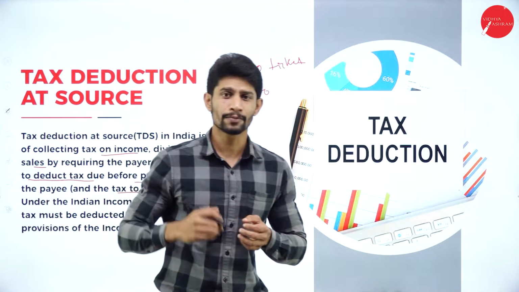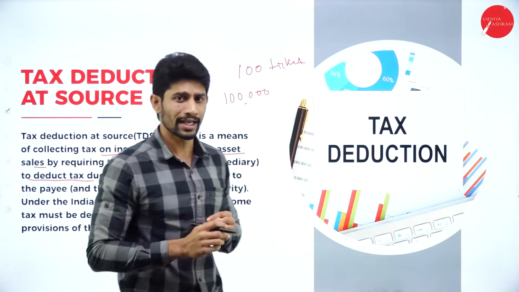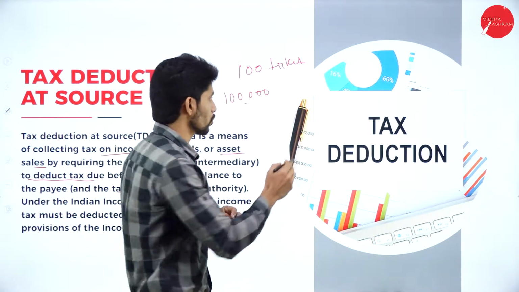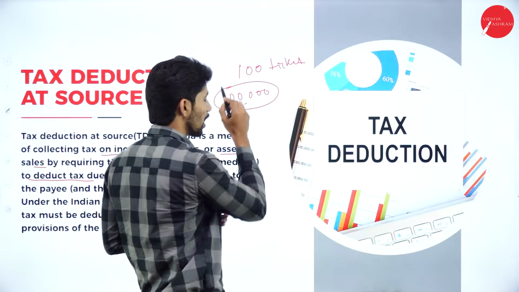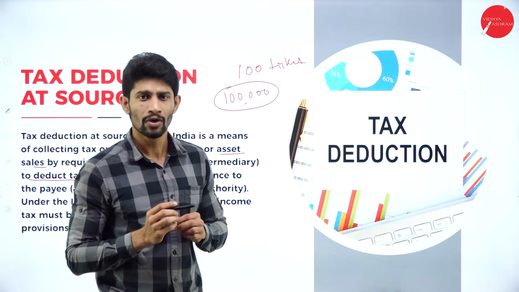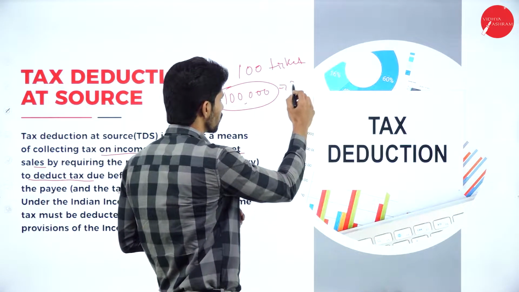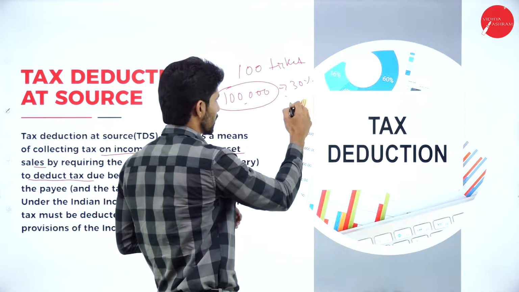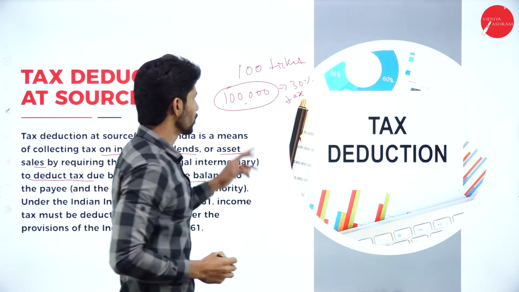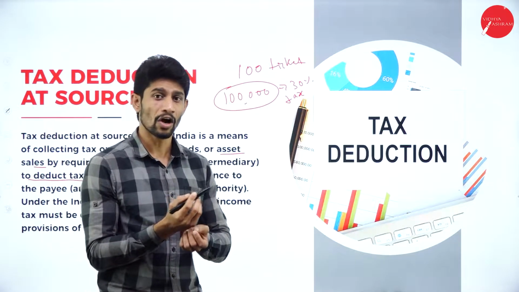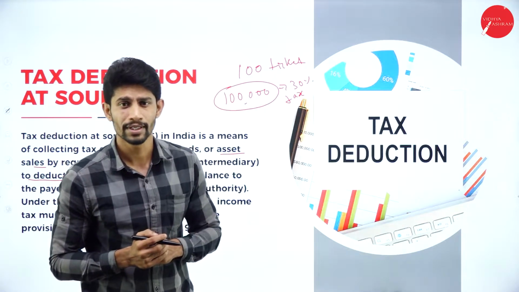So now what is the responsibility of that particular organizer? He is supposed to give you 1 lakh, right? But he will not give 1 lakh rupees. What he will do? He deducts 30% tax on the winning amount of rupees 1 lakh.